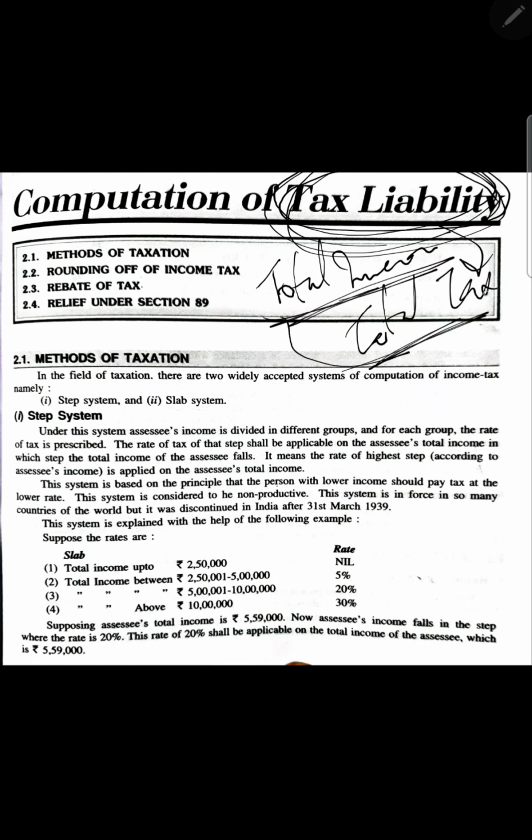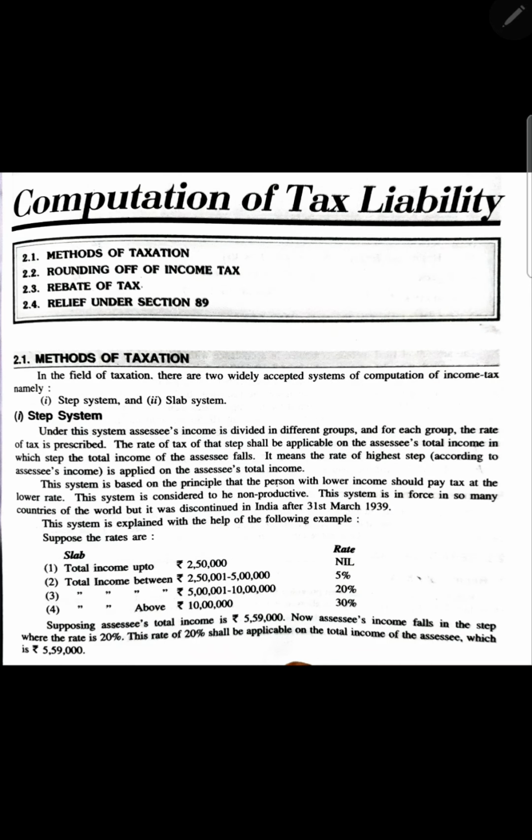But you have to focus more on this, because mostly the question will give most of the things, so it's not very difficult. As far as the chapter is concerned, you have to learn how to calculate tax liability, and for that we need the slab.